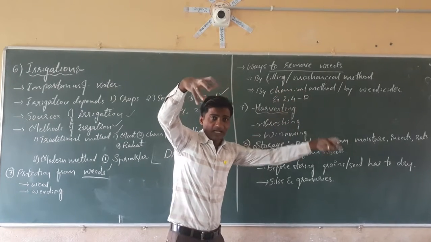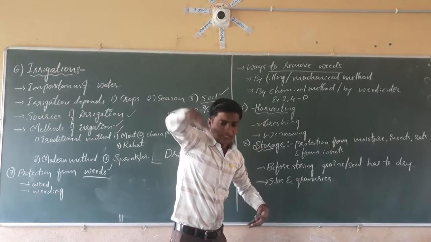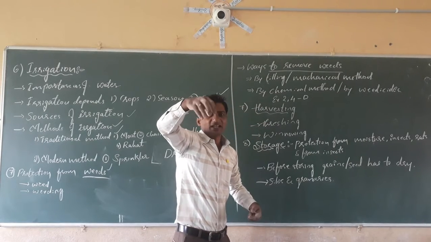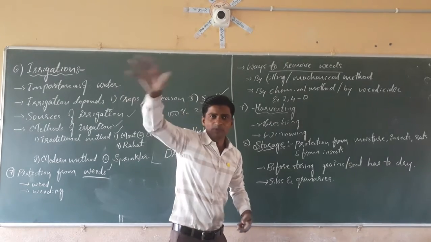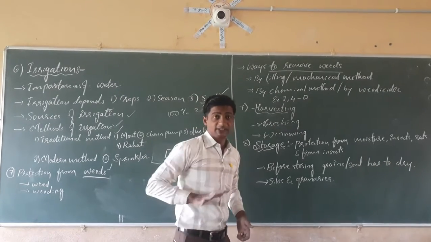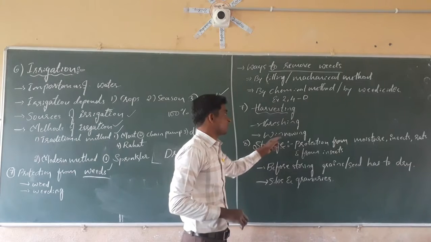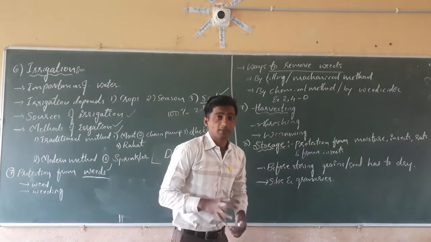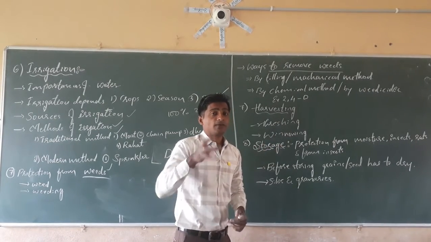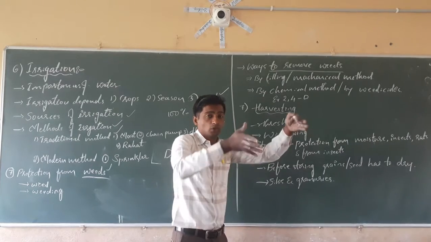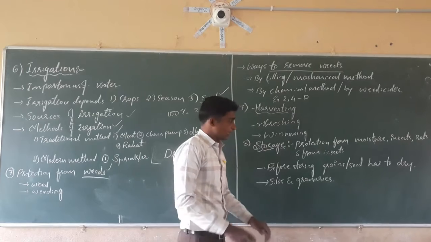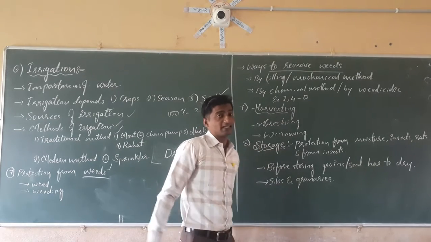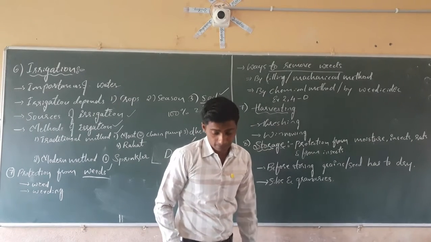Due to the current of air, what happens? The chaff material or the lightweight particles of the leaves, dead leaves and all, will be blown away and you will get the seeds, purely seeds. That process is called winnowing. The process of removal of light particles from the seeds or grains by throwing in the air is called winnowing.